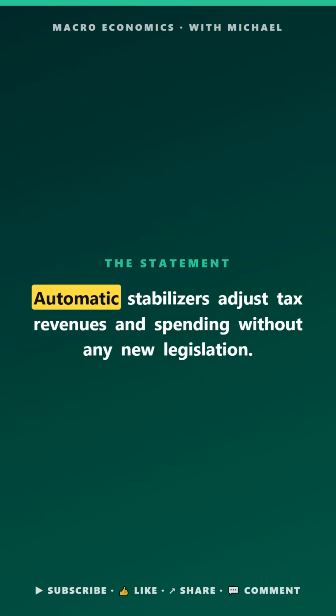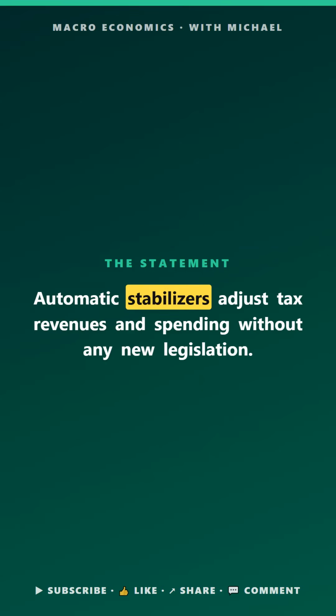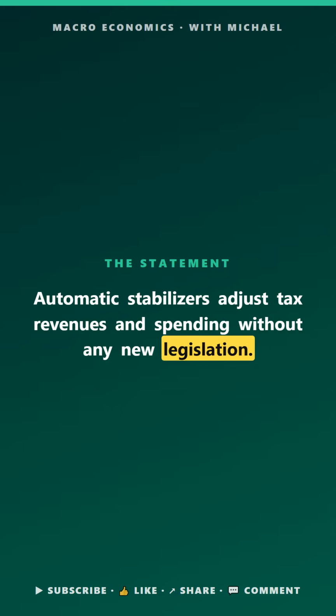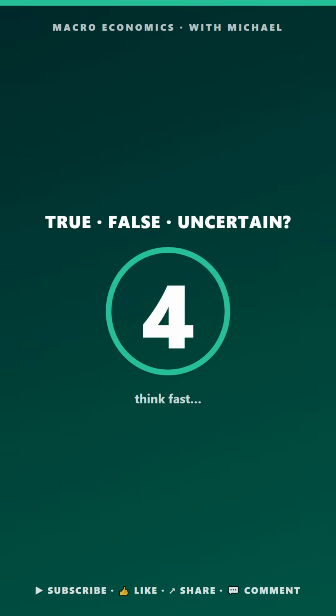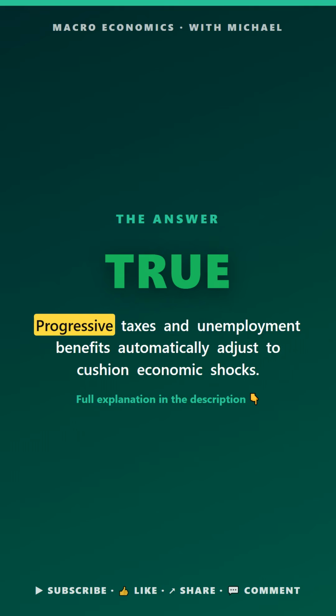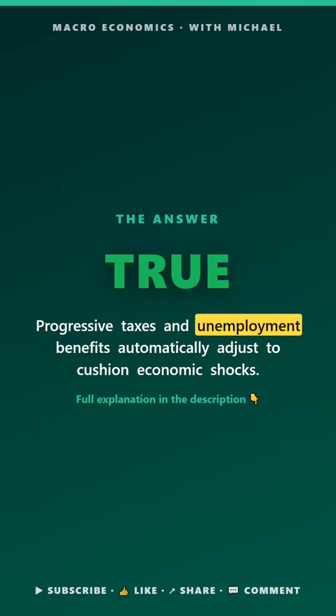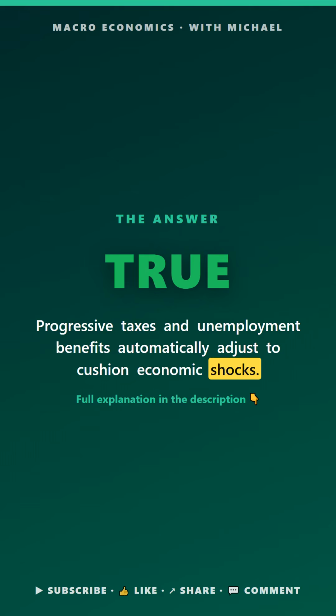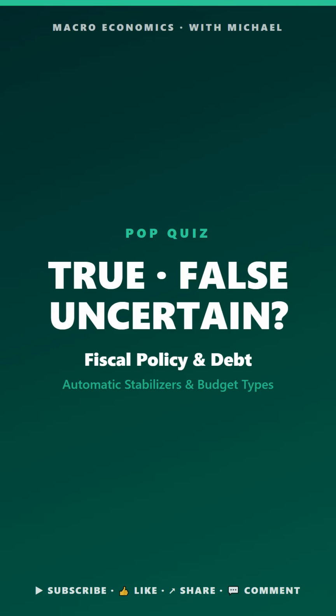Macro pop quiz. Fiscal policy and debt. True, false, or uncertain. Automatic stabilizers adjust tax revenues and spending without any new legislation. The answer is true. Progressive taxes and unemployment benefits automatically adjust to cushion economic swings.